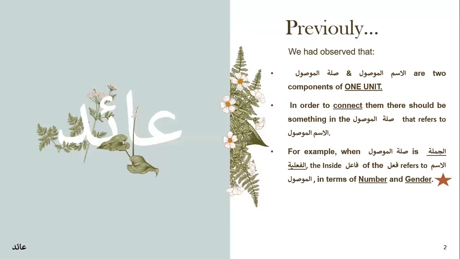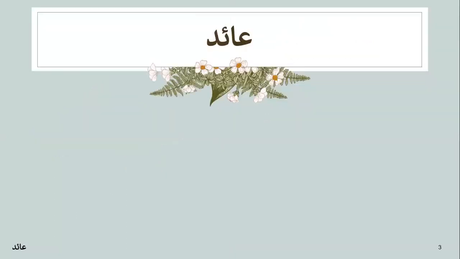These are the two things that should refer to the Ism Mawsul. But what if that is not the case? For example, allazi allamat. That means allazi is singular and masculine, and allamat is singular, but it's feminine. In that case, Aid steps in, and we'll see how.